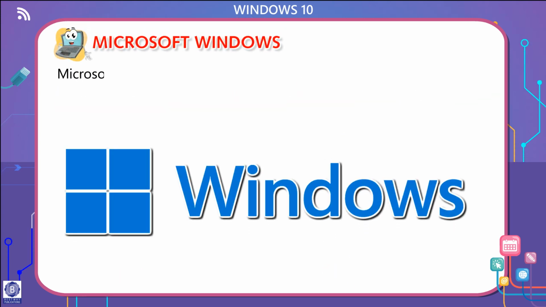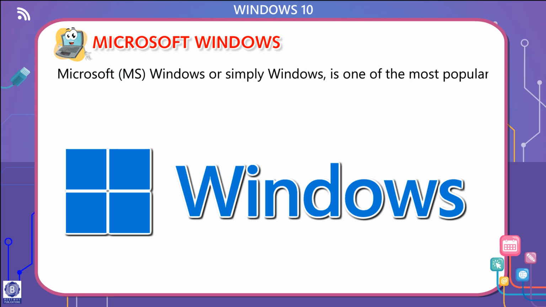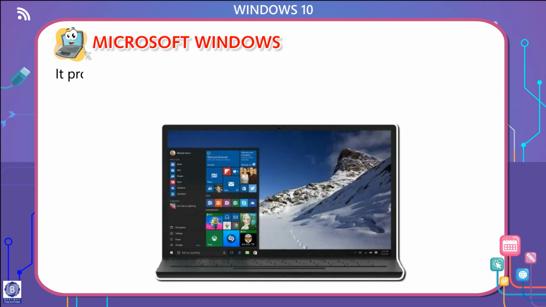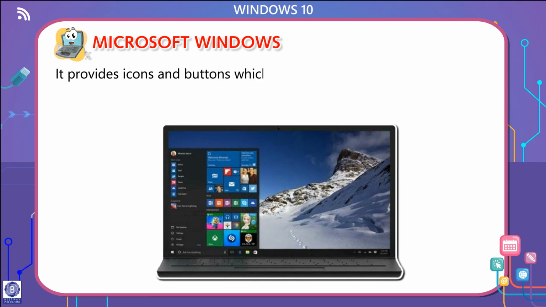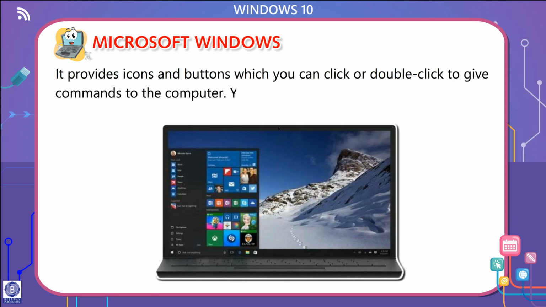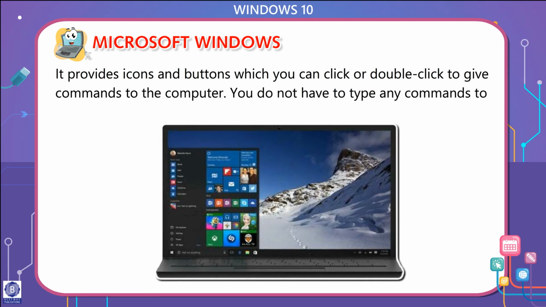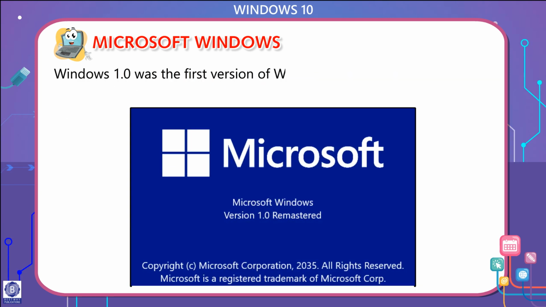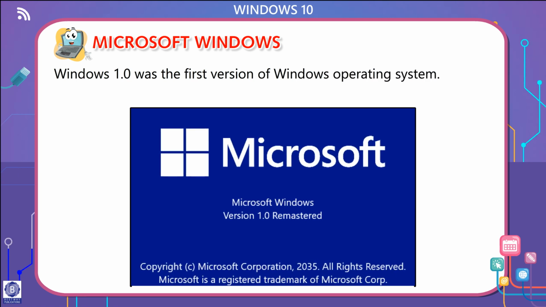Microsoft Windows, MS Windows or simply Windows is one of the most popular operating systems. It is a graphical user interface (GUI) based operating system developed by Microsoft. It provides icons and buttons which you can click or double click to give commands to the computer. You do not have to type any commands to make the computer work. Windows 1.0 was the first version of the Windows operating system. It was released in 1985.